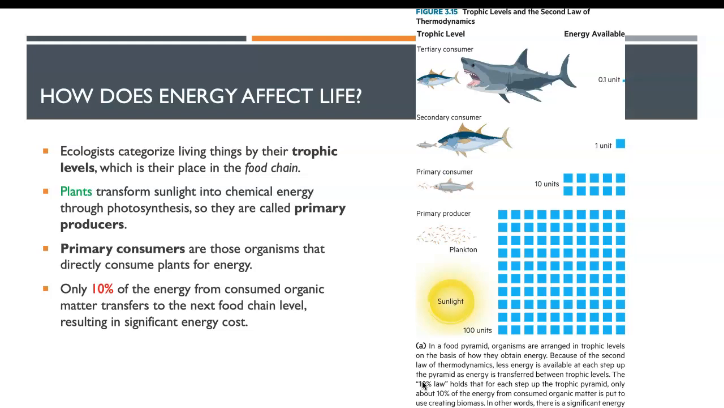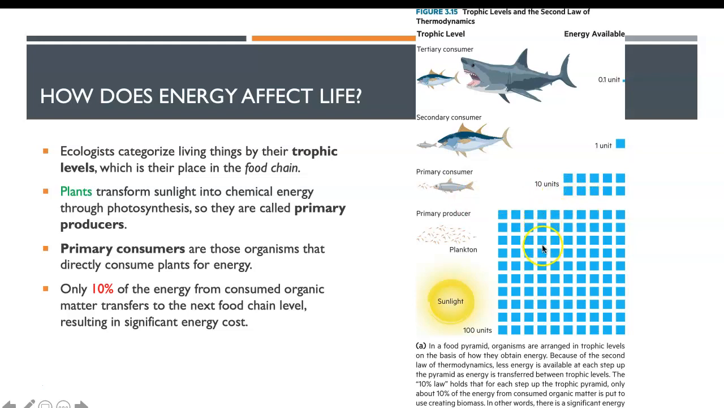Only 10%, unfortunately, only 10% of the energy from consumed organic matter transfers to the next food chain level, resulting in significant energy cost. So let's take a look at the right figure. Sunlight, 100 units going into the plankton. So plankton take a lot of the energy from the sun and form 100 units of energy. And then the primary consumer eats the plankton, which is a small fish, and only takes 10 units.